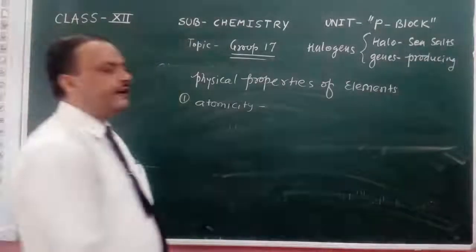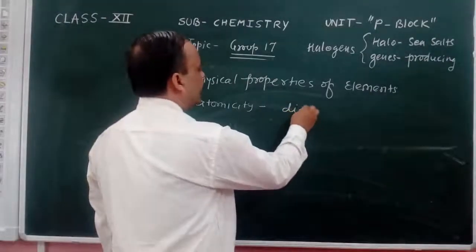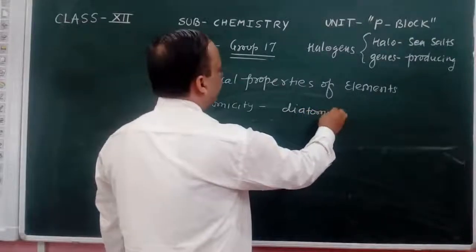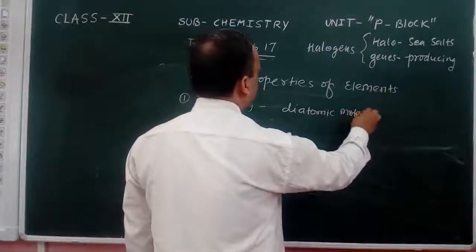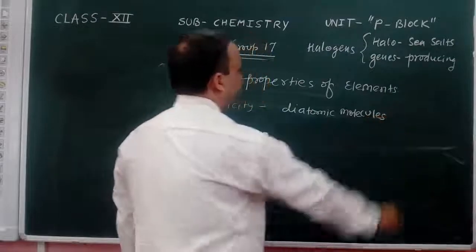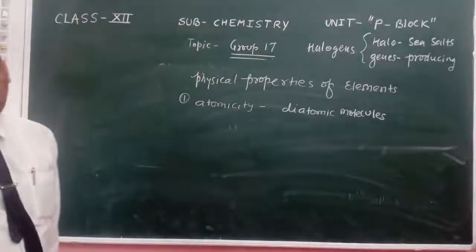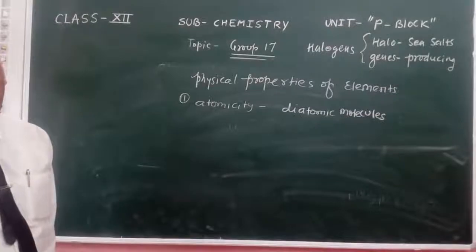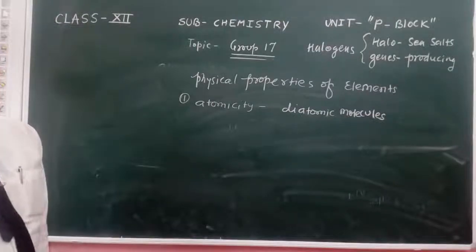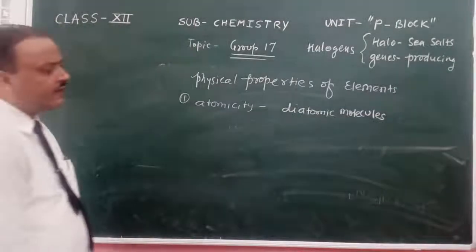They are diatomic molecules. Then physical state, melting and boiling point. Cl2 and F2 are gases at room temperature.